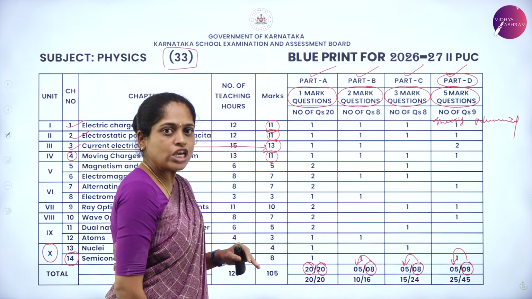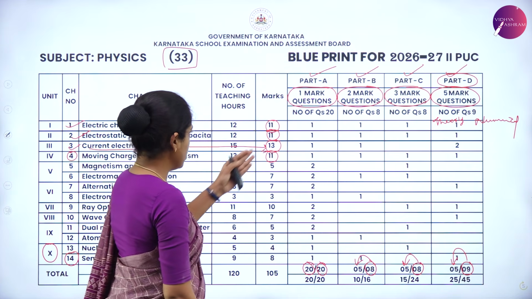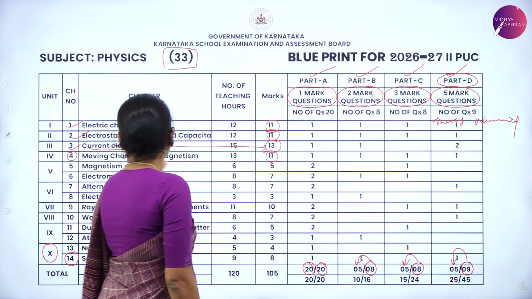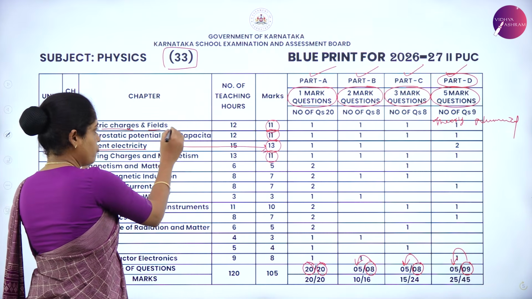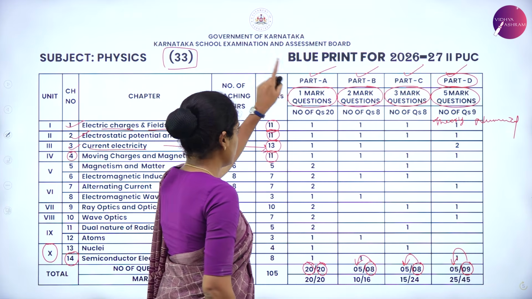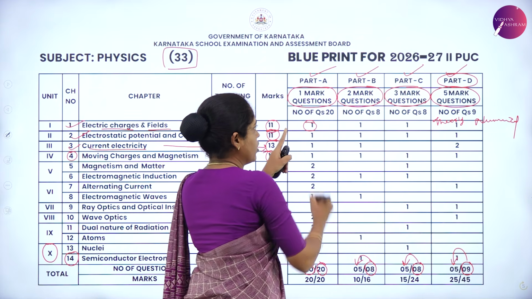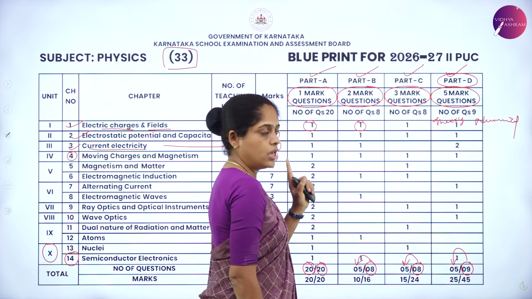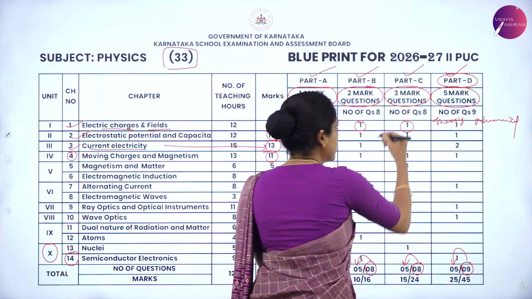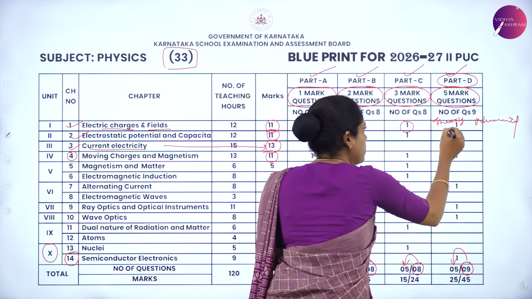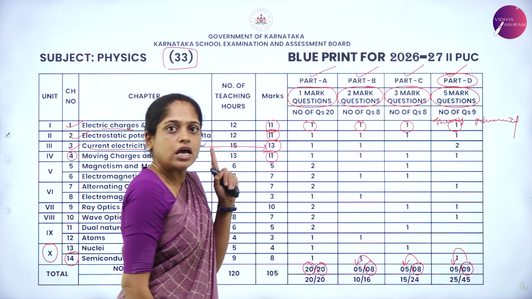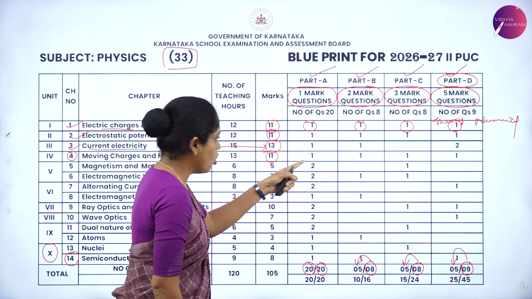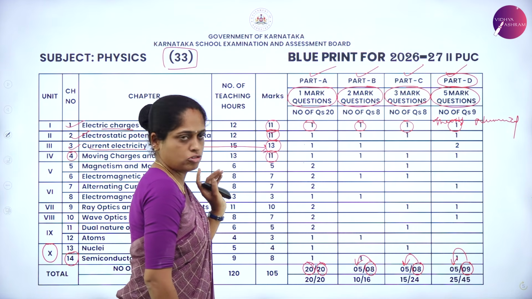To know from which chapter you will have numerical questions, here is the mark distribution of each chapter. The first chapter, electric charges and field: from part A, you will have 1 question of 1 mark, 1 question in part B, 1 question in part C and 1 question in part D. Part D consists of 5 mark questions. Same way, you can see all the chapters' mark distribution.